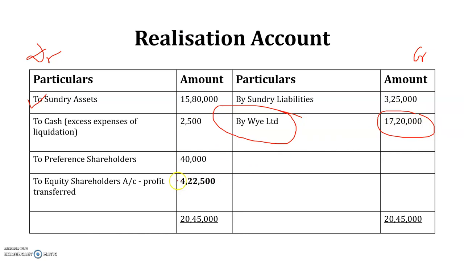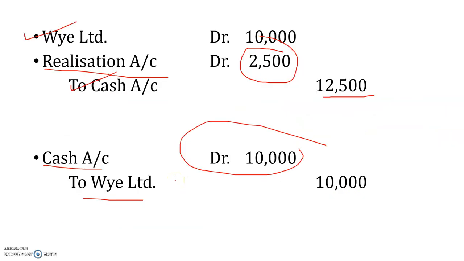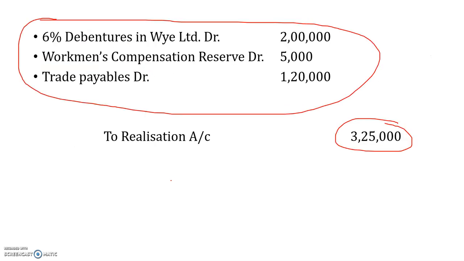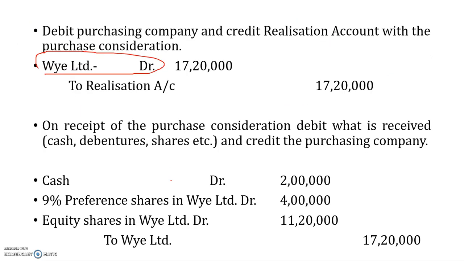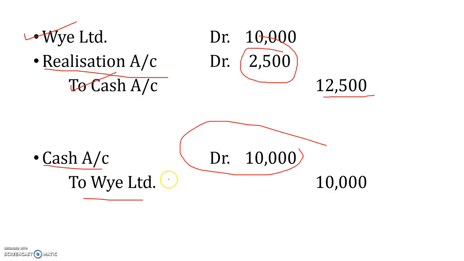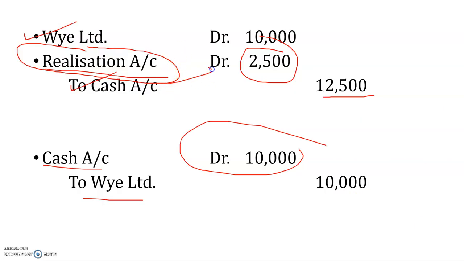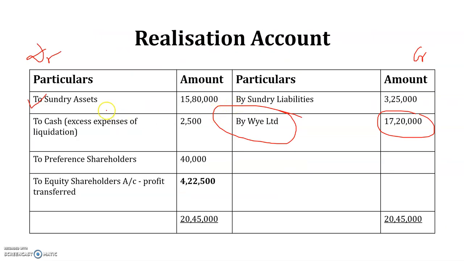If any journal entry you have passed where you have used the word realization account, then this needs to be transferred to the ledger account. So here again we are talking about the realization account, because we have put here to cash rupees 2,500.